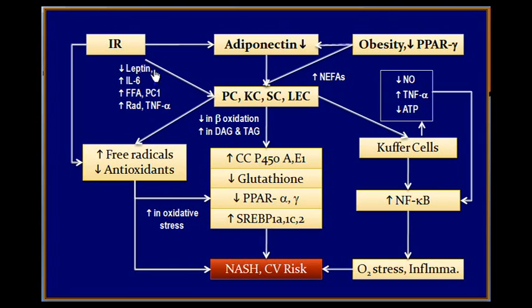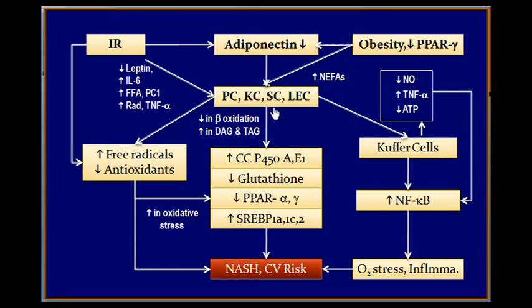Insulin resistance by itself can act on the liver cells and produce fatty liver through the mechanisms of decreased leptin, increased interleukin 6, increase in the free fatty acid content of the body, increase in the PC1, and increase in the RAD, and increase in the tumor necrosis factor alpha. All these things together act on the liver cells and then produce fatty liver.